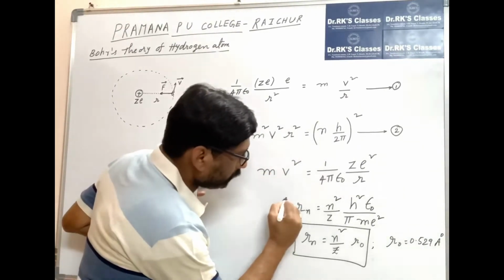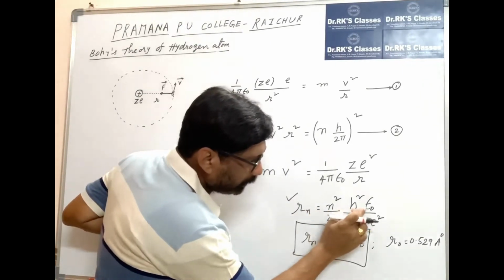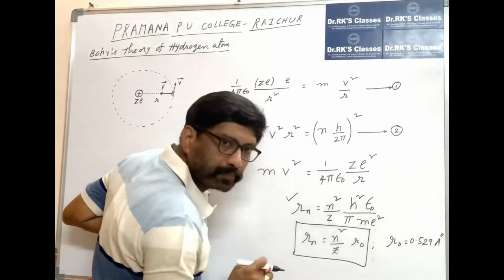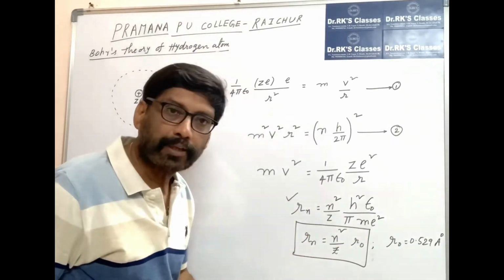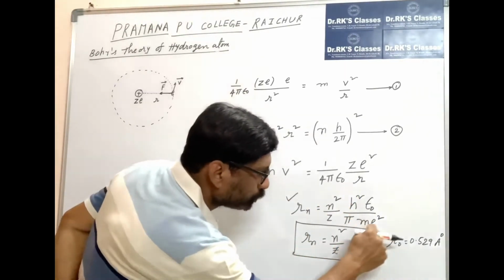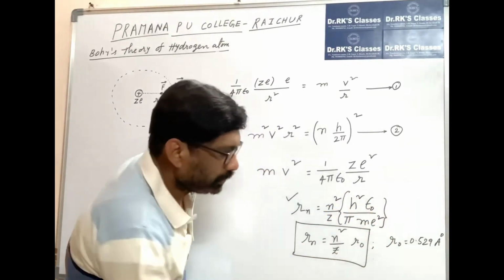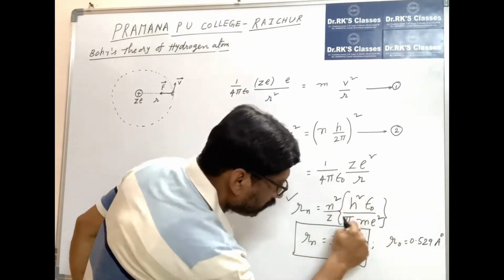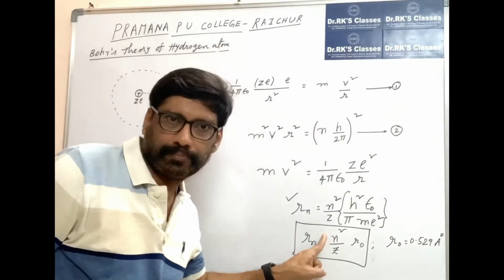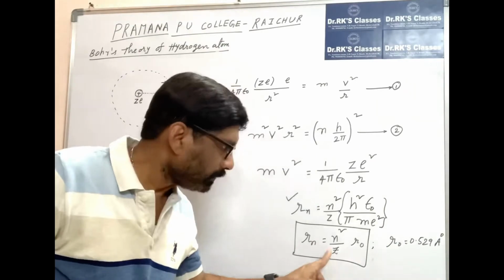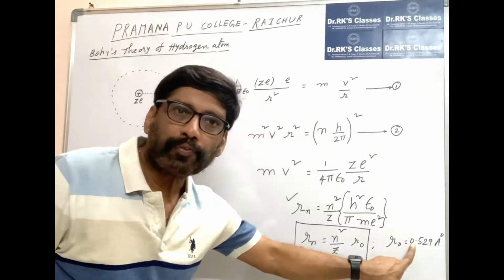From that we can get the radius of the nth orbit, rn is equal to n square h square epsilon naught by z pi m e square. Where m is mass of the electron, e is the charge of electron, h is Planck's constant, and epsilon naught is permittivity. All this is a constant. If I calculate this value, we got r naught, 0.529 angstroms. When n is equal to 1 and for hydrogen atom z is equal to 1, this r naught is called Bohr's radius, which is around 0.529 angstroms.